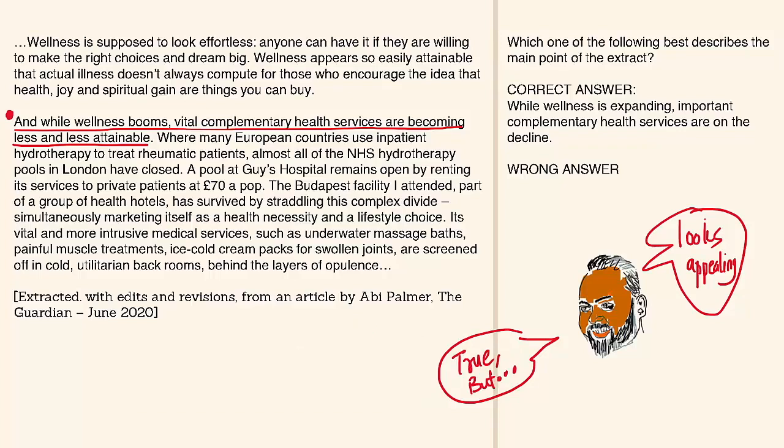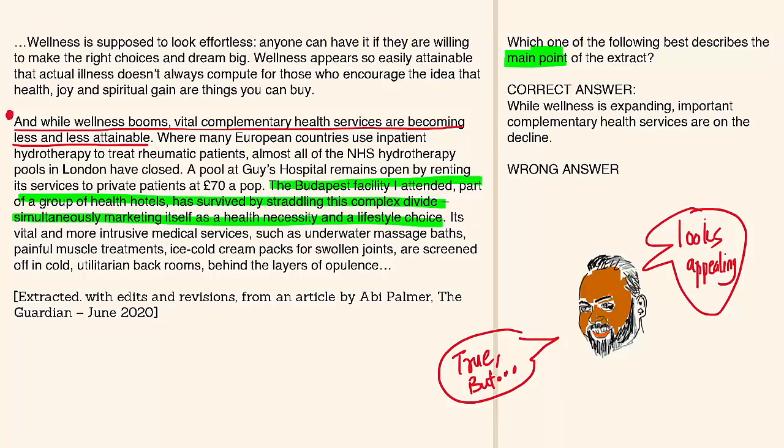Basically what I'm going to do here is, the question is asking about the main point. Therefore, let me give you something that is true but not the main point. Basically answering a different question. So basically, for example, I can see here about the Budapest facility: the hotel has survived by straddling this complex divide, simultaneously marketing itself as a health necessity and a lifestyle choice. I can probably take that.